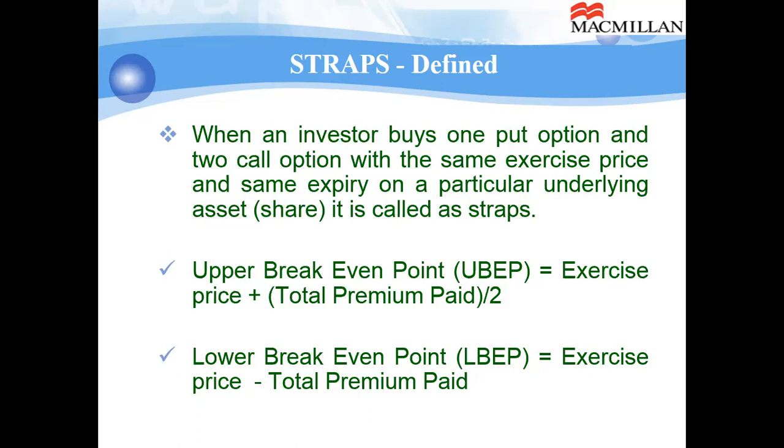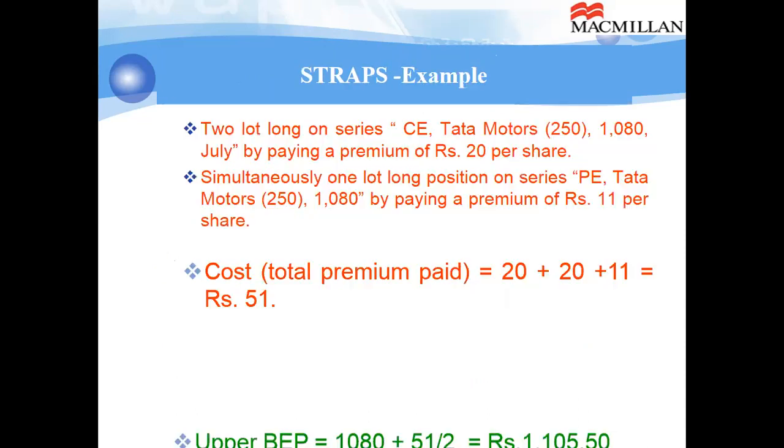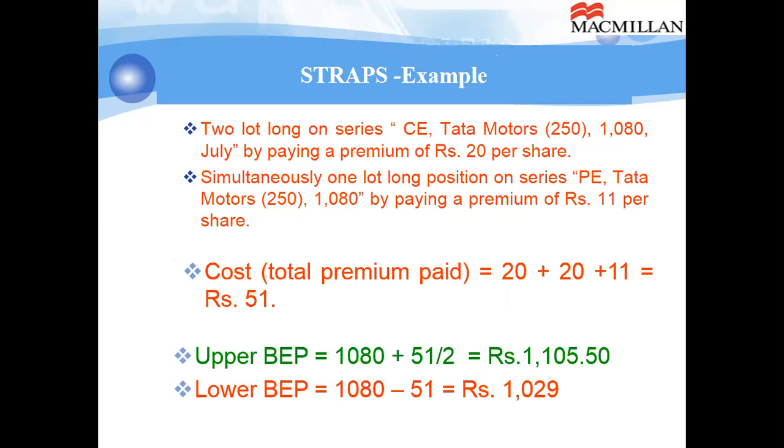So his upper break-even point is the exercise price plus half of the total premium, and the lower break-even point is the exercise price minus the total premium paid by him. Let us see an example. The same example, but now for the call he is paying 20 rupees, and for the put he is paying 11 rupees. So he has taken two calls, so a total of 40 he pays for the calls and 11 for the put. Total premium is 51. So his upper break-even point is 1080 plus half of 51, 1105.5. Lower break-even point is 1080 minus 51, 1029.